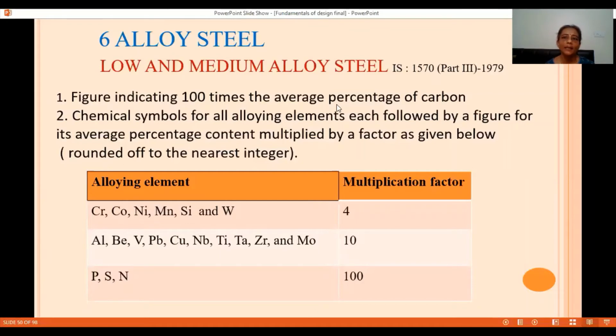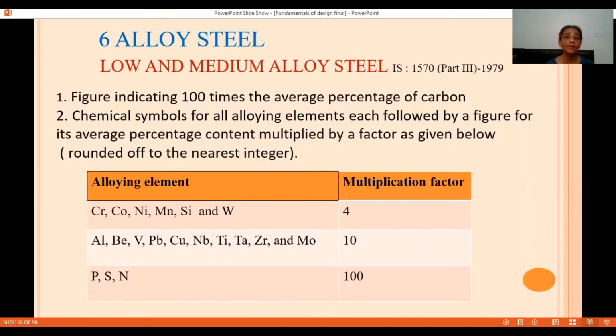Here there is a pattern. They are designated as, first, a figure indicating 100 times average percentage of carbon. Then there is a chemical symbol for alloying elements, each followed by a figure for its average percentage content, and each is followed by its value which is multiplied by a multiplication factor.